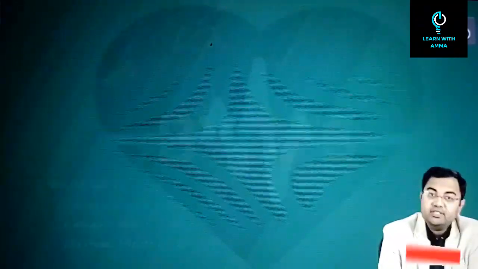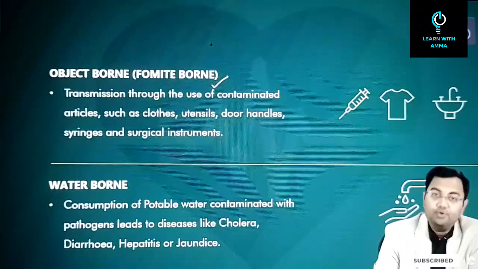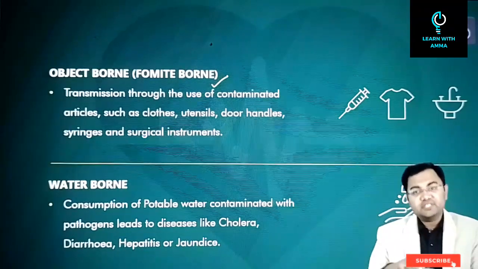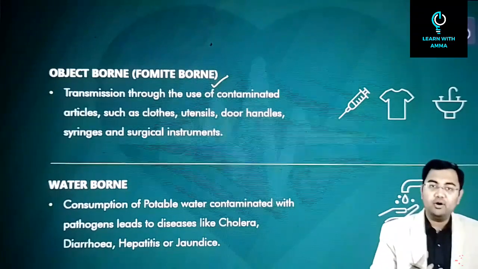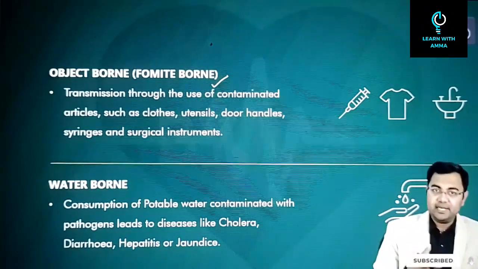Now another way in which indirect transmission can happen is it can be object borne or fomite borne. Meaning that the pathogen would be present on some surfaces. For example, it could be on a doorknob, it could be sitting on a plate or a utensil that you are using.